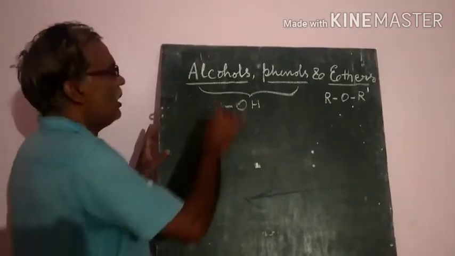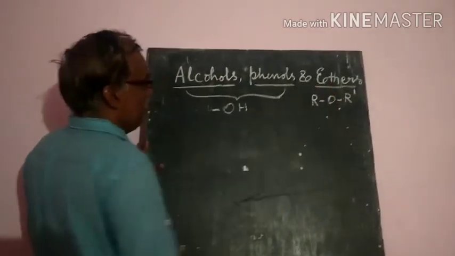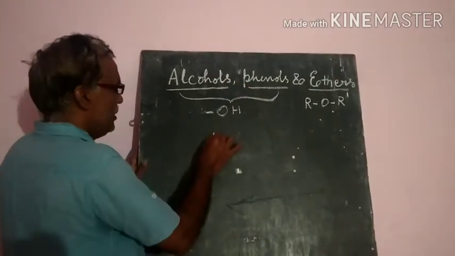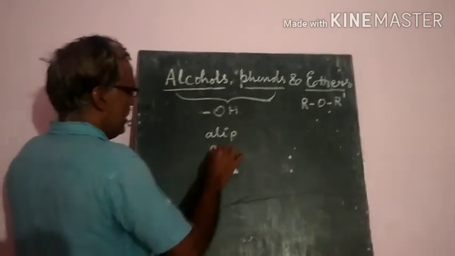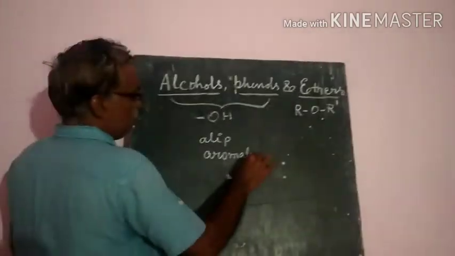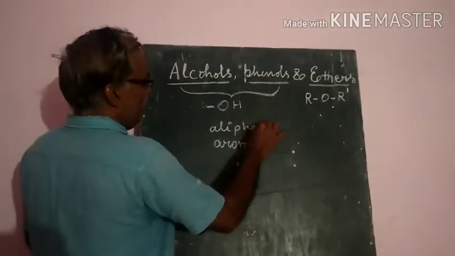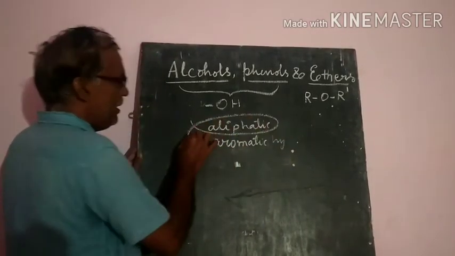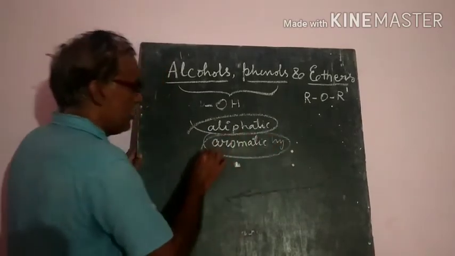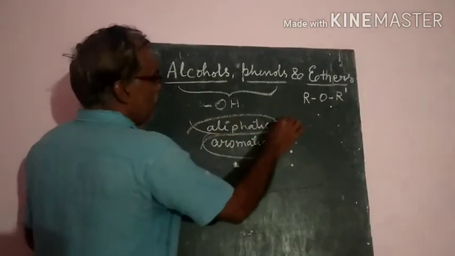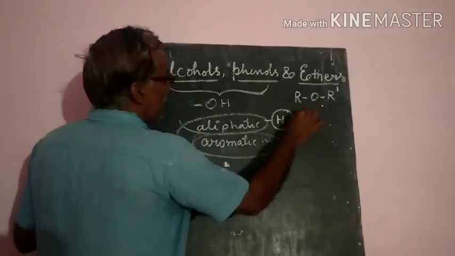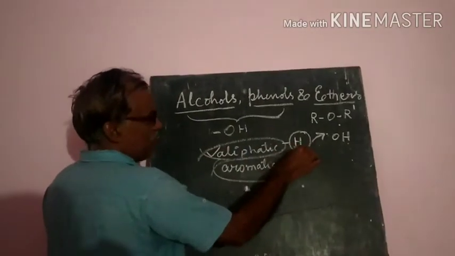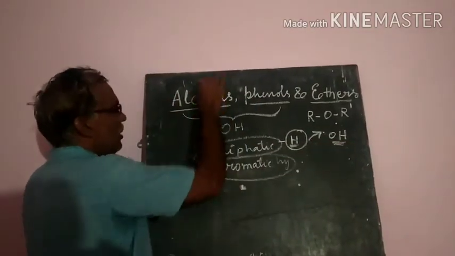First, let us know the alcohols, phenols and ethers. Which compounds are called alcohols and which compounds are called phenols? Already we know that aliphatic hydrocarbons and aromatic hydrocarbons are the two important ones. In aliphatic hydrocarbons, if one hydrogen is replaced by an OH group, it is called an alcohol.